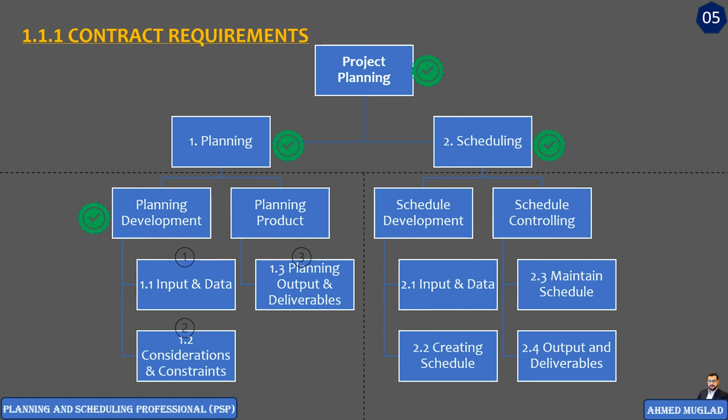Again, have a look at this. The contract requirements are a part of the planning development input and data. The contract requirements represent the first input here in the planning input and data, the second input is identification of stakeholders, and the last one is constructability methods. Next video, we will go through the second input, identification of stakeholders.